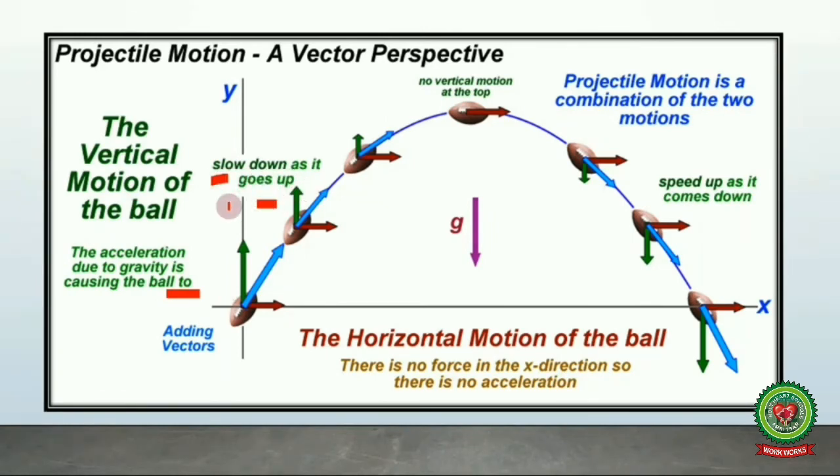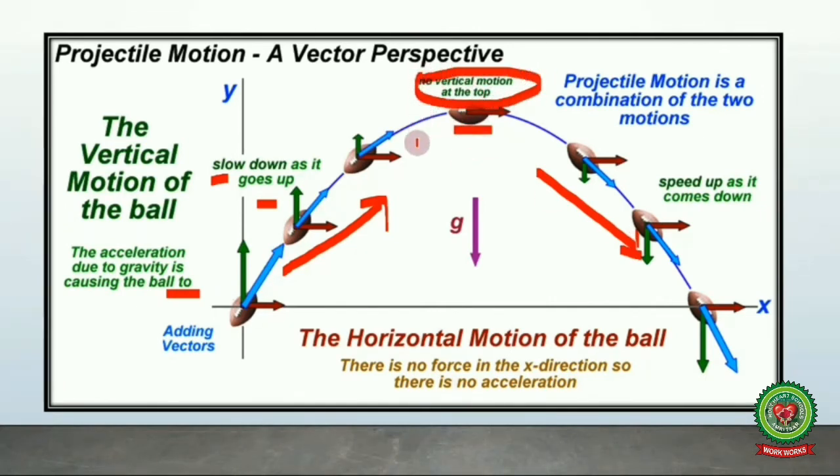At this point there will be no vertical motion, only horizontal motion. Afterwards, acceleration due to gravity speeds up the object as it comes down. So here velocity decreases and here velocity increases. And at the maximum point, there is no vertical speed or vertical motion.